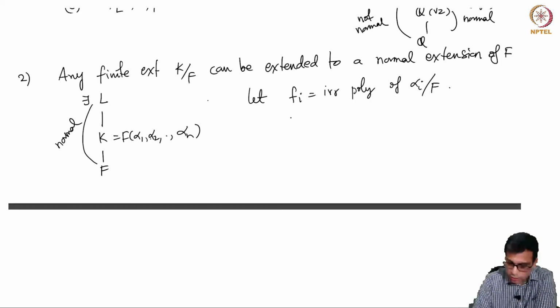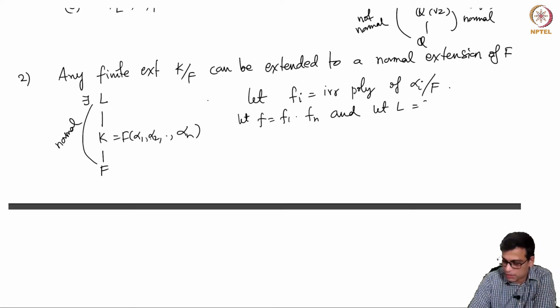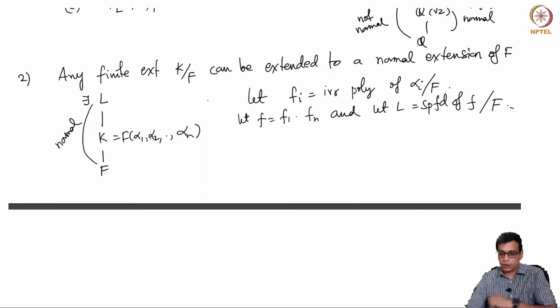So then you take f to be f_1 times ... times f_n and let L be the splitting field of f over capital F. Or you can take it over capital K, no problem.